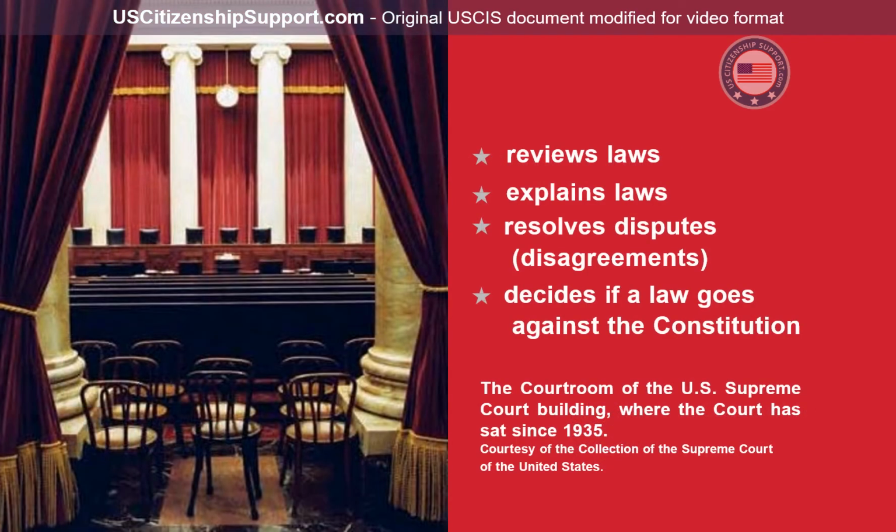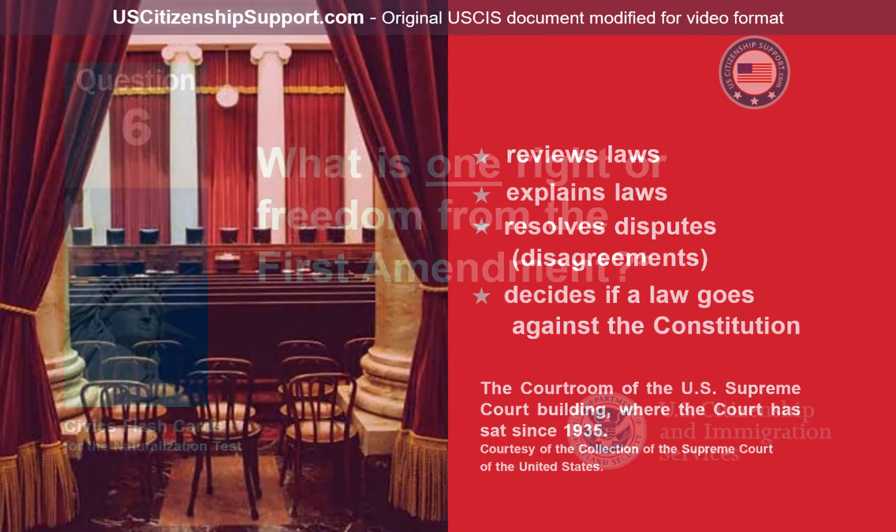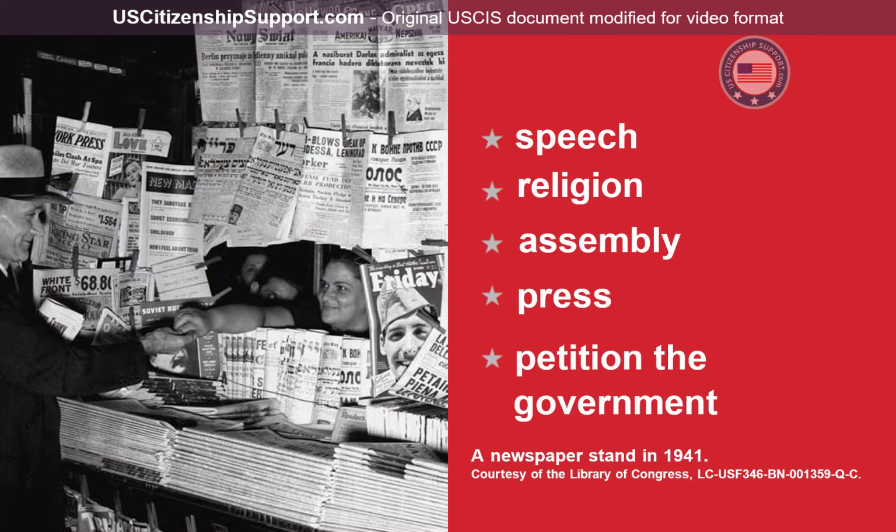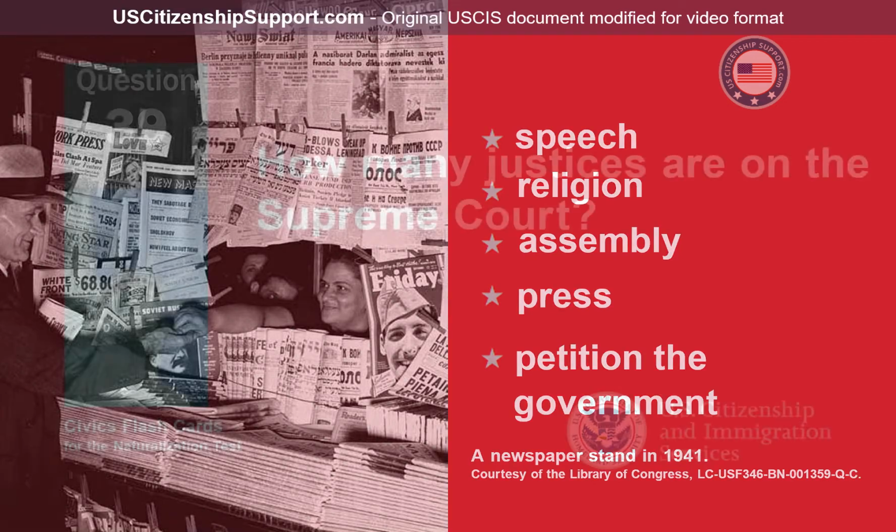Reviews laws, explains laws, resolves disputes, disagreements, decides if a law goes against the Constitution. What is one right or freedom from the First Amendment? Speech, religion, assembly, press, petition the government.